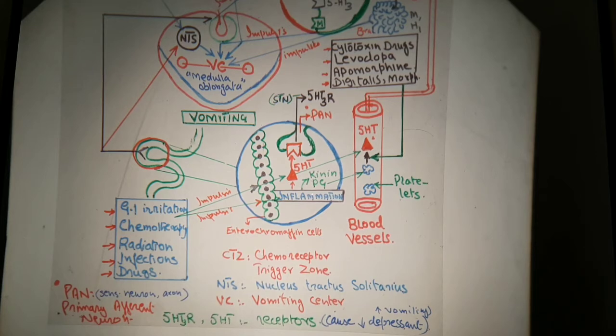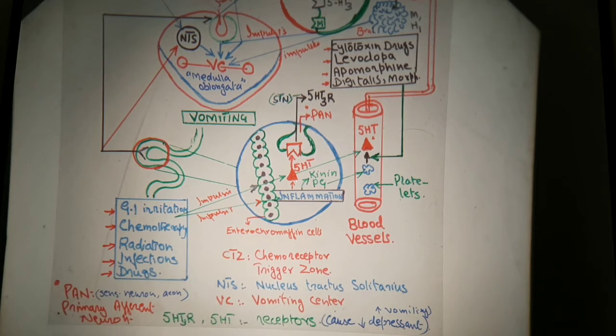When they enter into the bloodstream, into the blood vessel, that is 5-hydroxytryptamine, kinin and prostaglandin, which are the inflammatory components, then there are platelet activating factors. So these all are responsible for the process of allergy or inflammation.